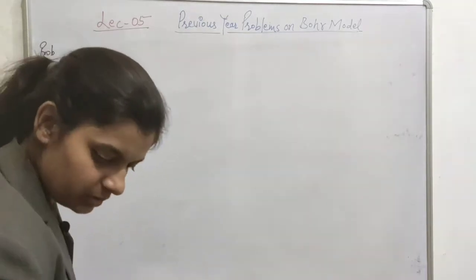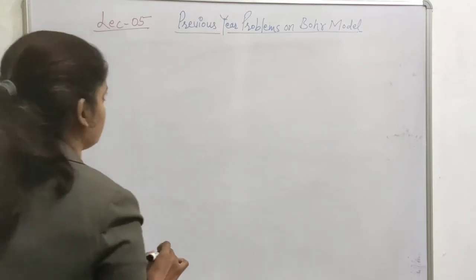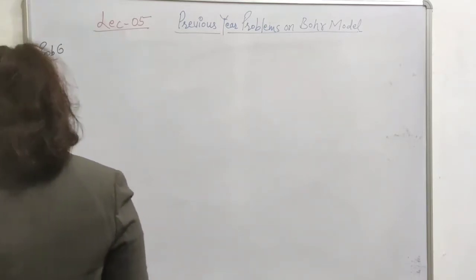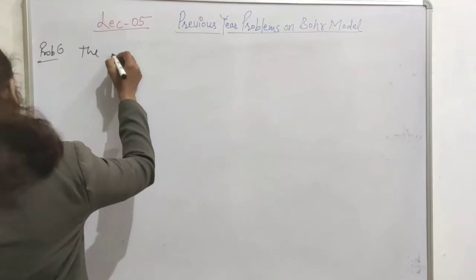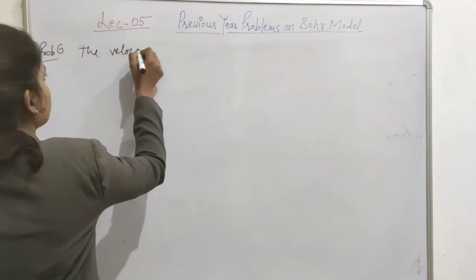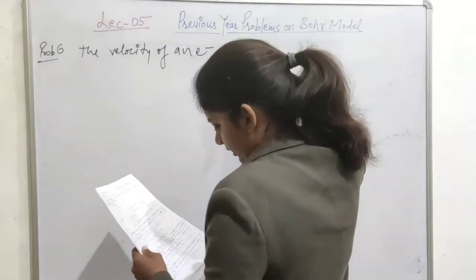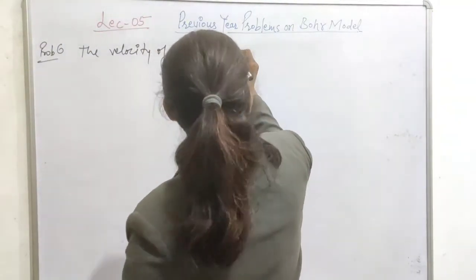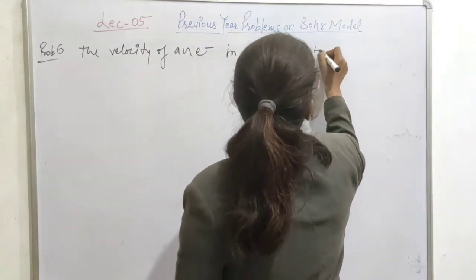Problem number, I think 6. This problem is from the T4 exam. The problem is about the velocity of an electron in the ground state of a hydrogen atom. The velocity of an electron in the ground state of hydrogen atom is VH.